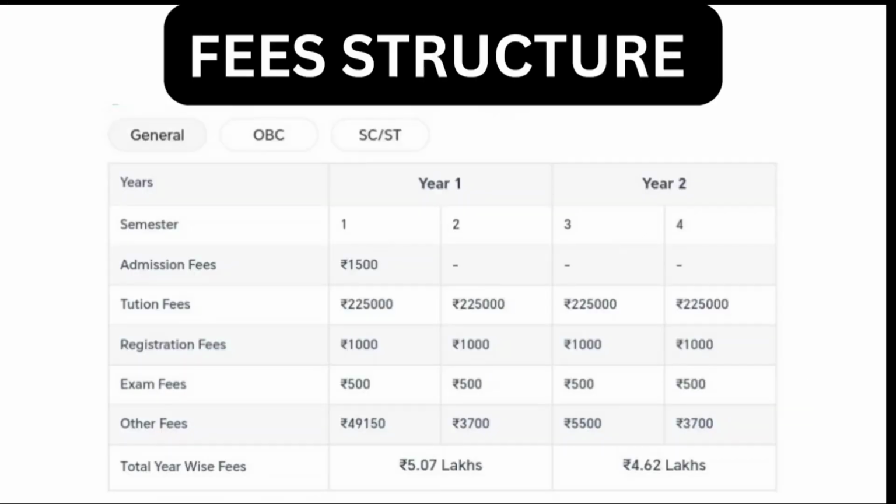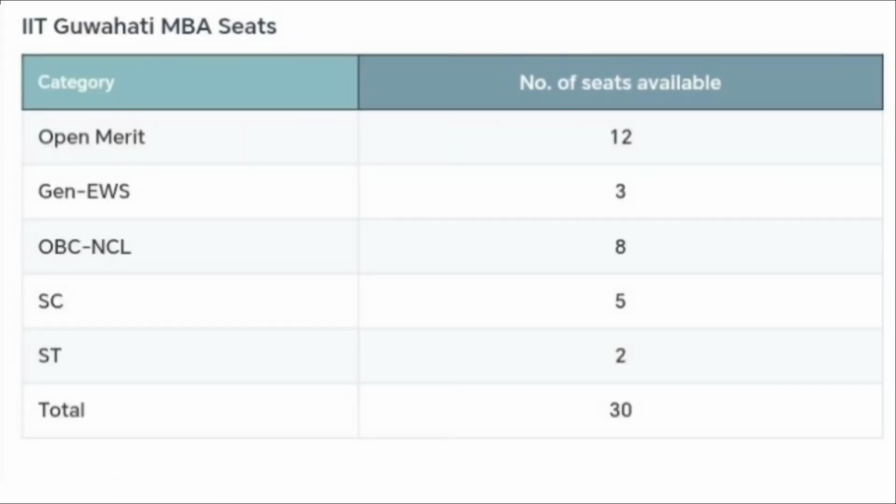If we consider the overall fee structure at IIT Guwahati, it is nearly 5.07 lakhs. Then the overall seats in IIT Guwahati total 30. Out of that, 12 seats are for open merit candidates, 3 seats are for general and EWS, 8 seats are for OBC and NCL, 5 seats are for SC candidates, and 2 seats are for